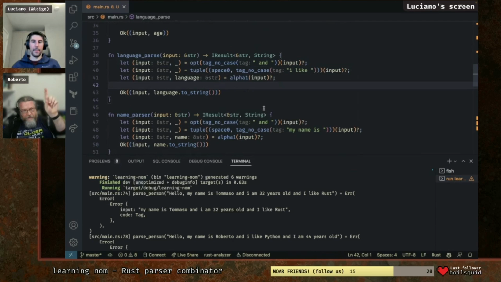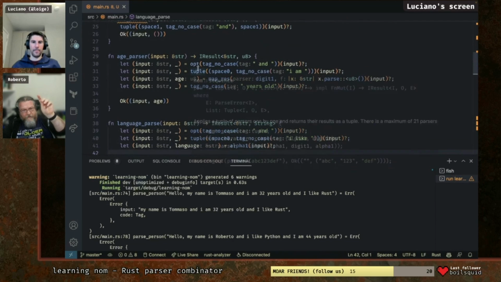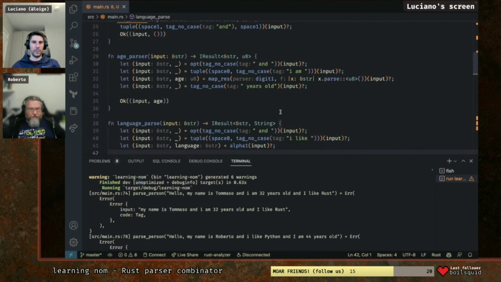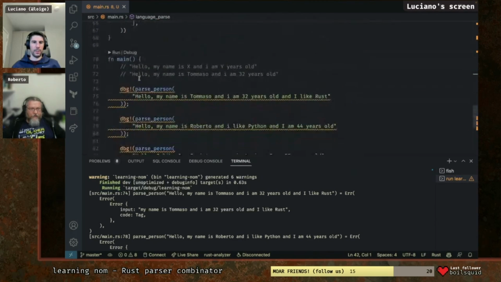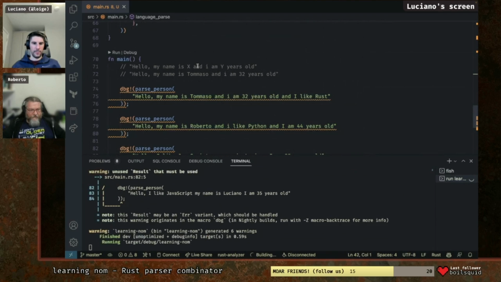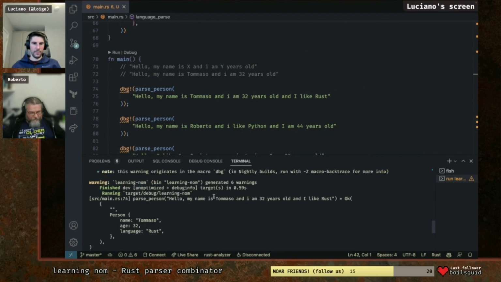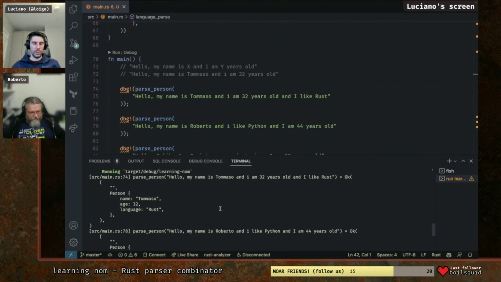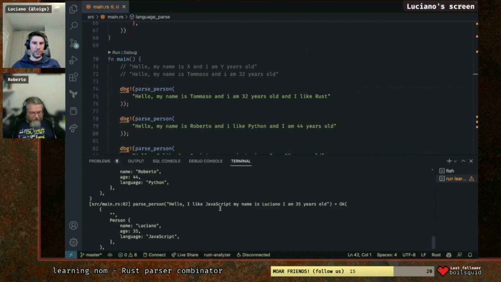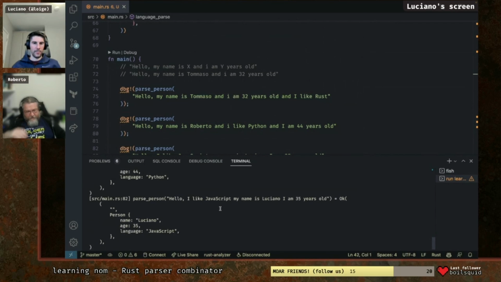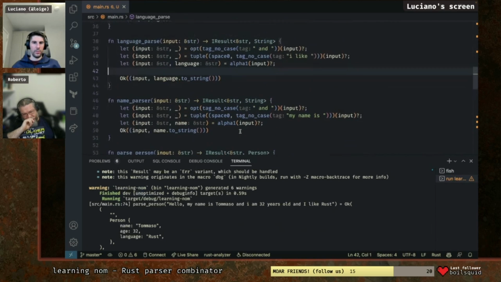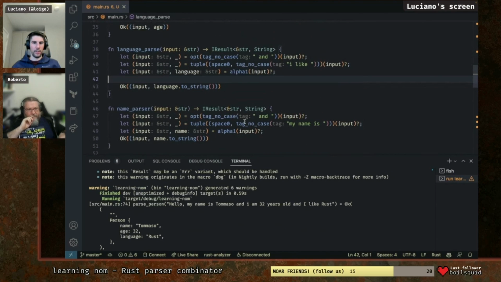In the first one too. Scroll up. This one was correct. This one was already fine. Okay. So all three of them are fine now. Let's see. Oh yeah, now it's working. Tommaso is working. All of them are working. Okay. So what did we do wrong here with this OPT thingy?